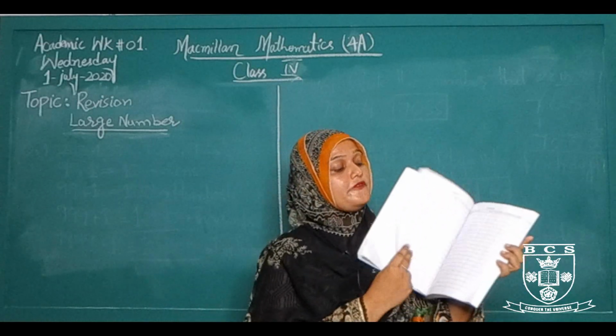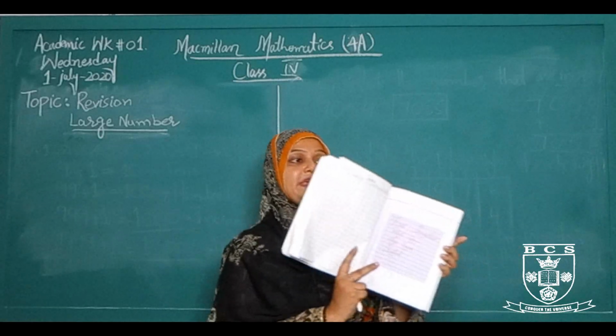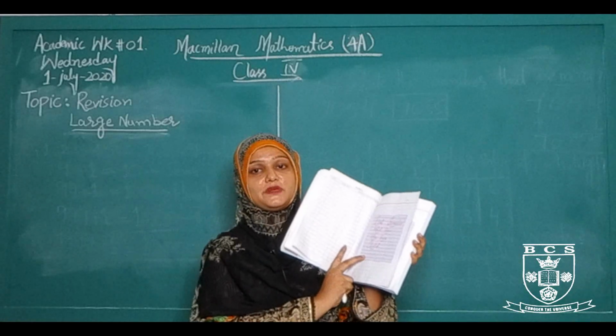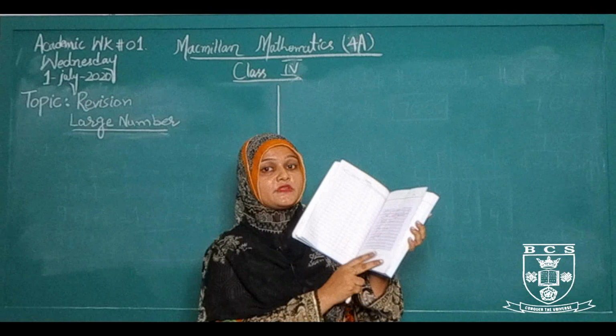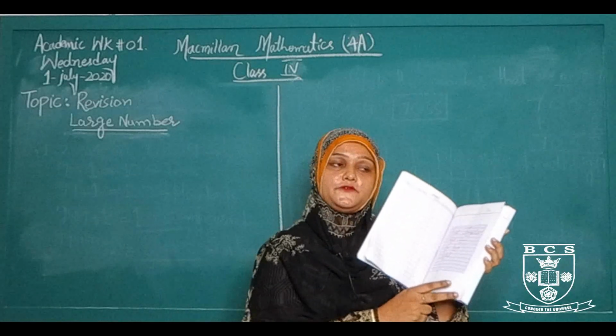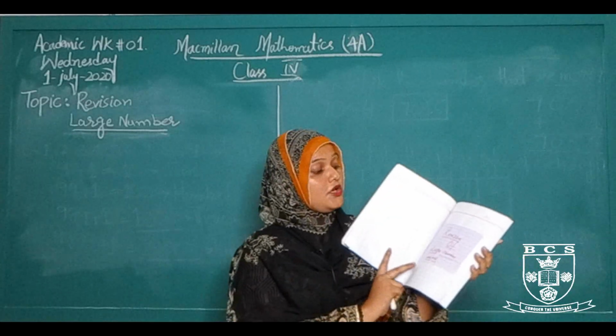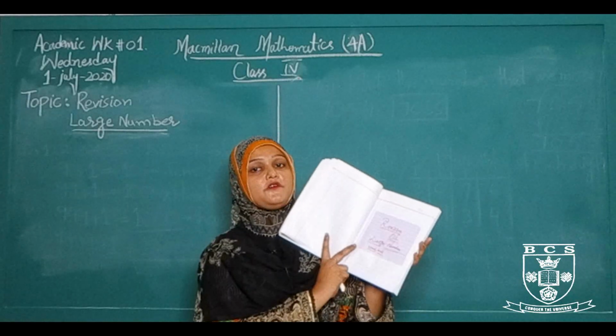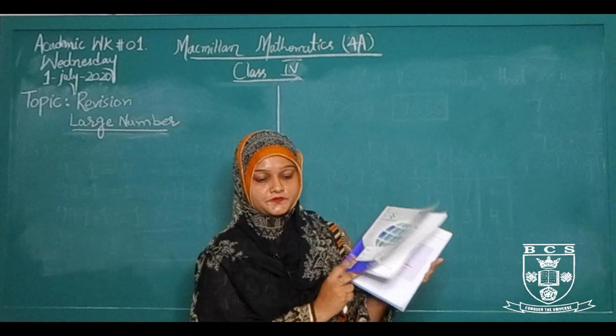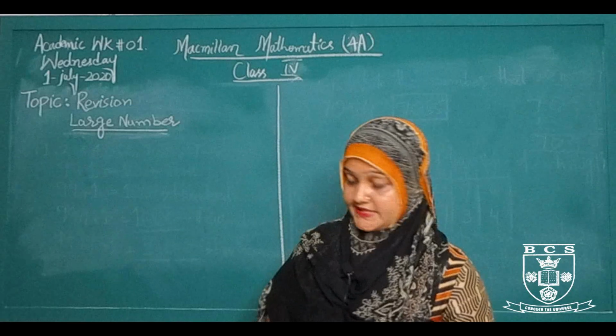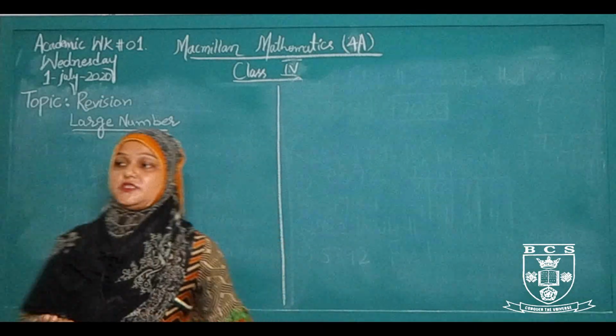Now move on to the first page of the copy. Make the title page of first semester midterm has been started. The title page must be colorful and more impressive. On the next page, make the title page of revision of the large number. Now the question arises, what is the large number?